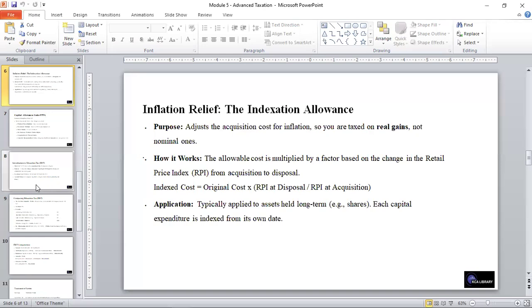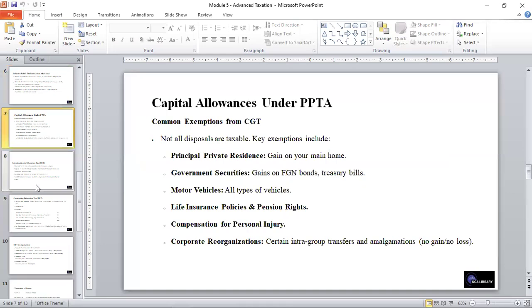The indexed cost is the original cost multiplied by the RPI at disposal, divided by the RPI at acquisition. The application is that it is typically applied to assets held long term, like shares, and each capital expenditure is indexed from its own date. We also have capital allowance under the capital gain tax.